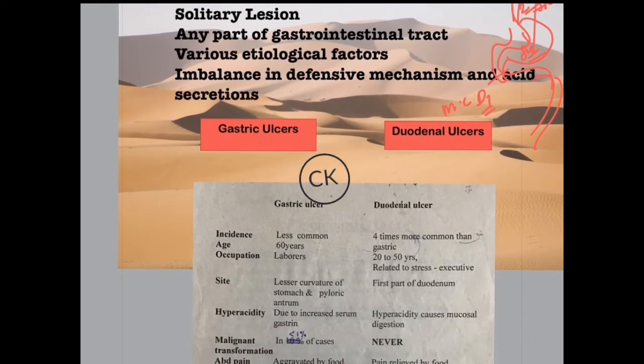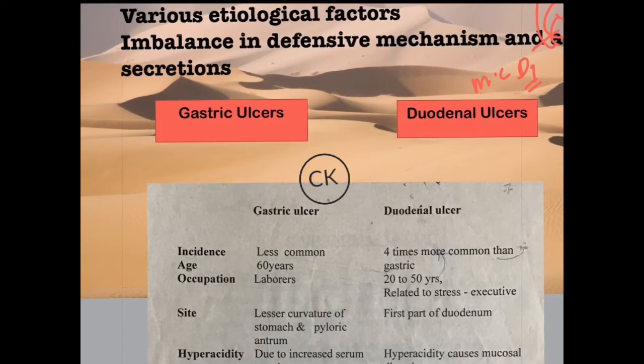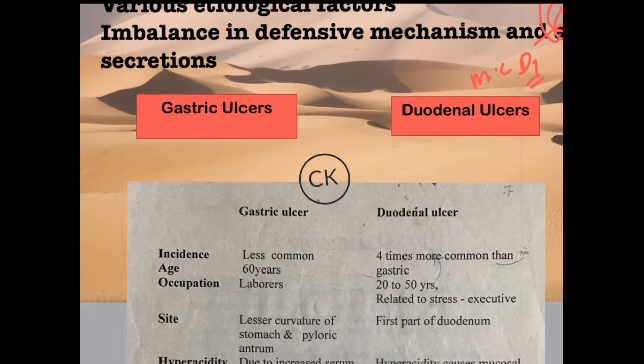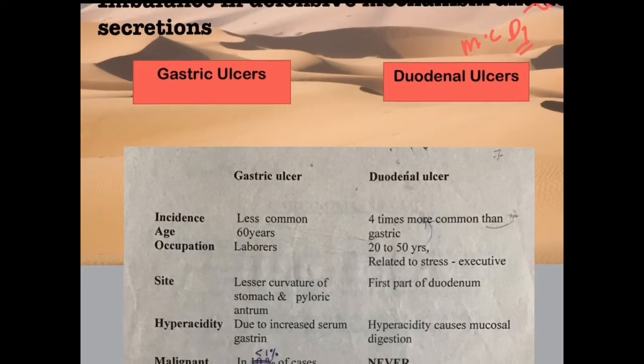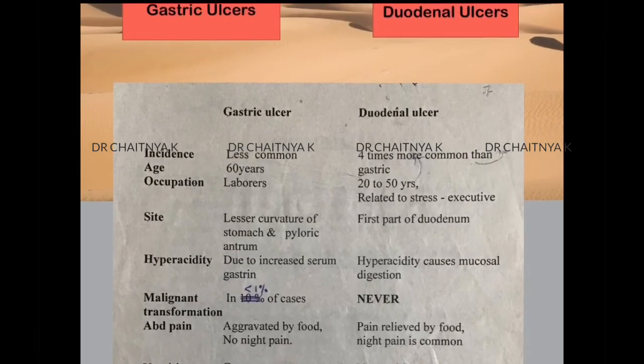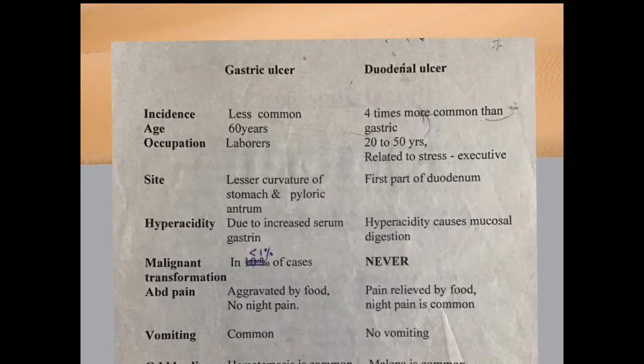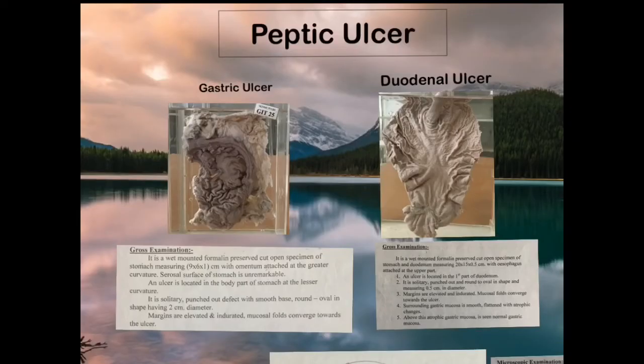There are basically two ulcers, that is the gastric ulcer and the duodenal ulcer. Please remember that peptic ulcer itself is a complication of chronic gastritis. So the patient should have gastritis, and only then the complication as a gastric ulcer or duodenal ulcer can be there. The gastric ulcer is less common, but the duodenal ulcer is more common. Why should we differentiate these two ulcers? Because it matters for treatment, and most importantly, if it is a gastric ulcer there is a chance of malignant transformation, whereas in the duodenal ulcer there is never malignant transformation.